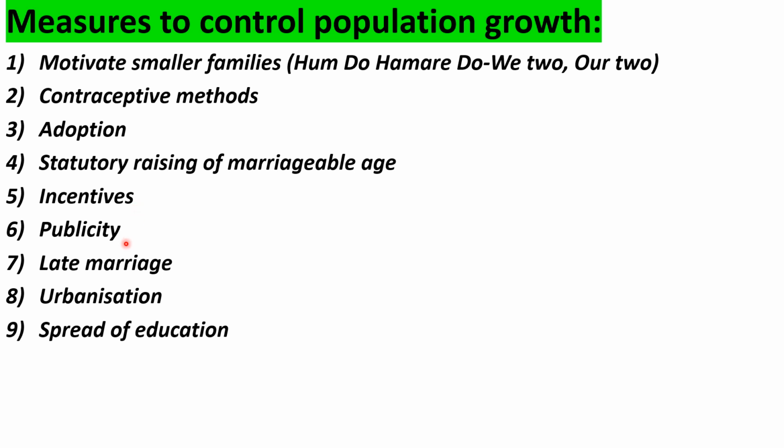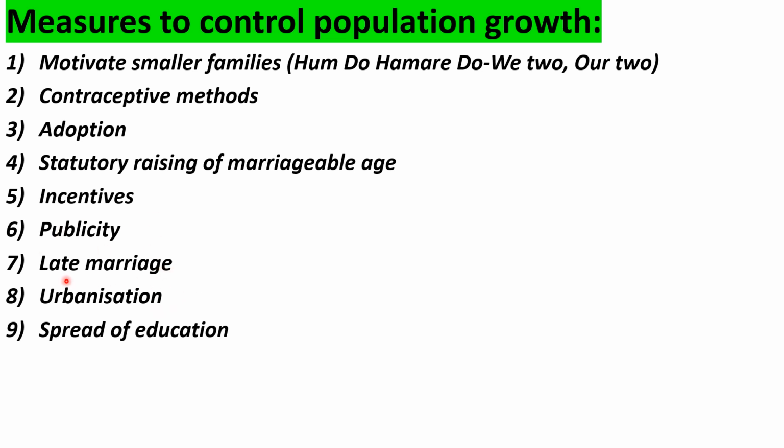Another one is publicity: increasing publicity about population growth, showing the effects of the population, and creating awareness about the problems faced by society due to overcrowding. Another one is late marriage. Today many people in society get married after crossing 30 years of age. Due to many reasons, directly or indirectly, late marriage also contributes to lowering the population.